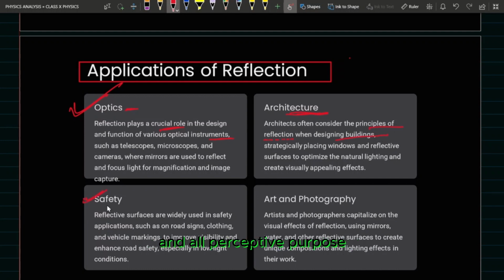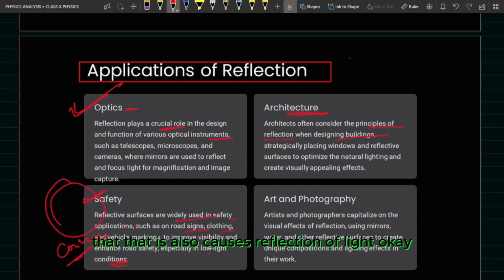For safety purposes, reflective surfaces are widely used in safety applications such as road signs, clothing, vehicles, and markings. On the side of the road also there is a big convex mirror, which also causes reflection of light.